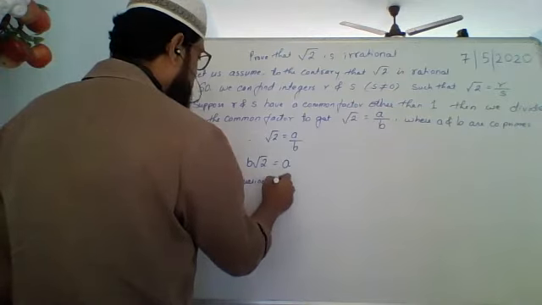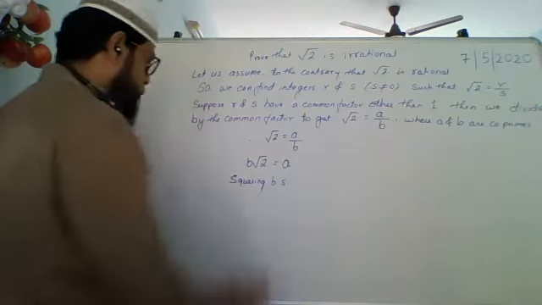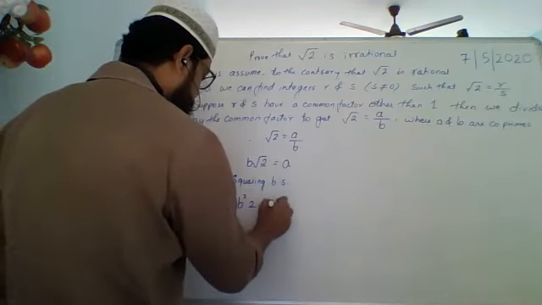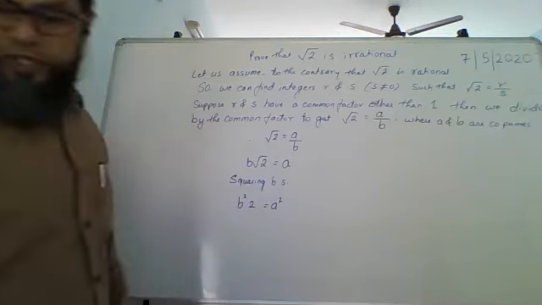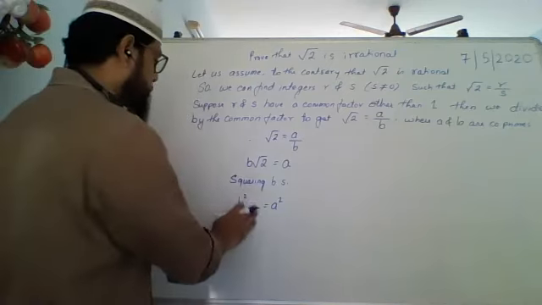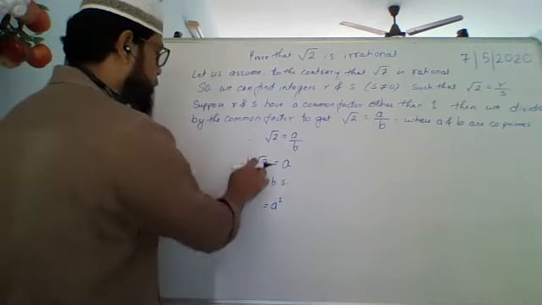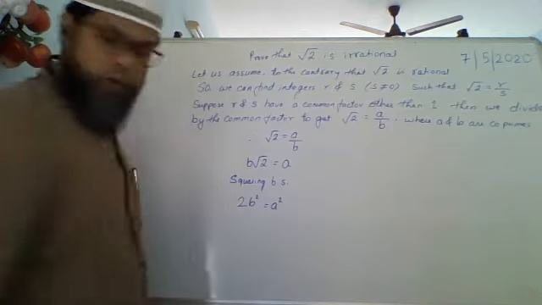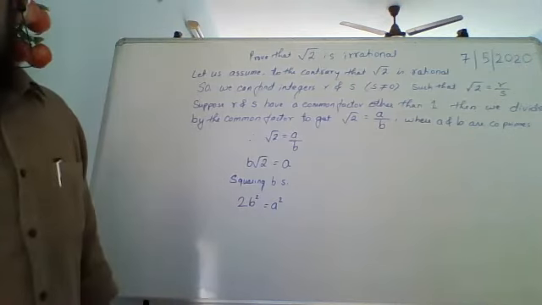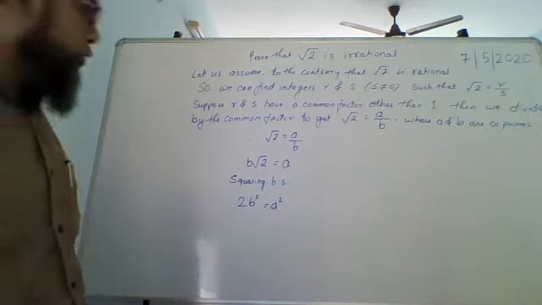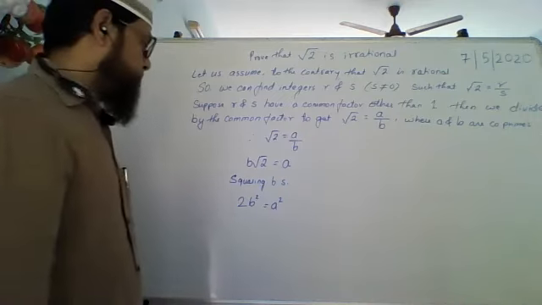Squaring both sides, I'll get B square 2 equals A square, or 2B square equals A square, because root 2 will become 2 and B will become B square. So 2B square equals A square.